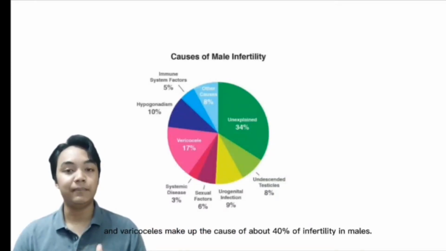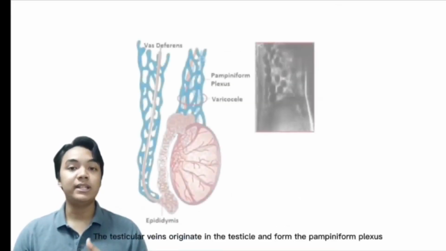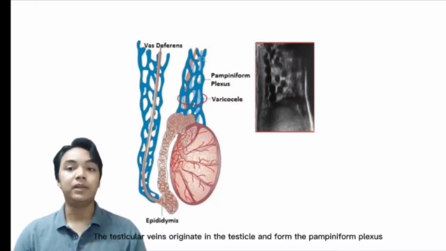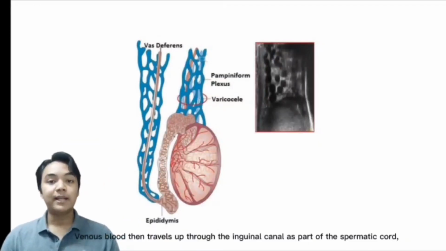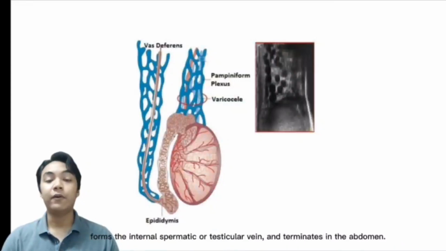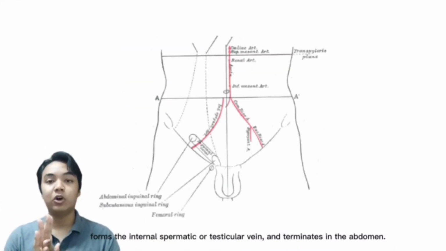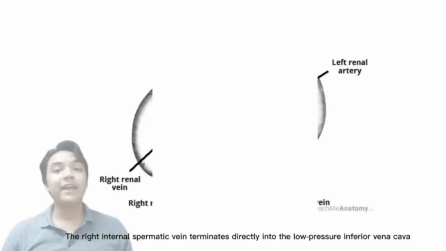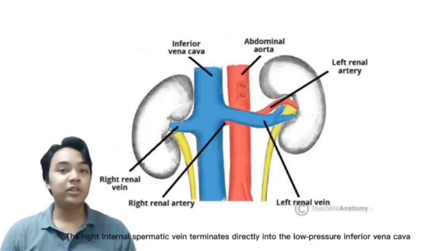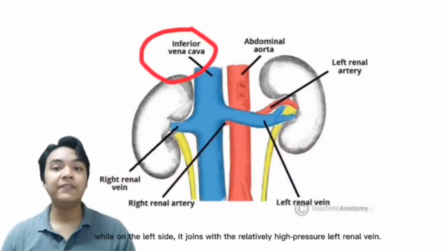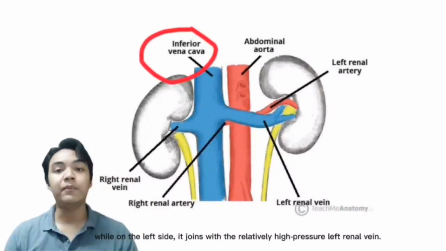of infertility in males. The testicular veins originate in the testicle and form the pampiniform plexus. Venous blood then travels up through the inguinal canal as part of the spermatic cord, forms the internal spermatic or testicular vein, and terminates in the abdomen. The right internal spermatic vein terminates directly into the low pressure inferior vena cava, while on the left side it joins with the relatively high pressure left renal vein.